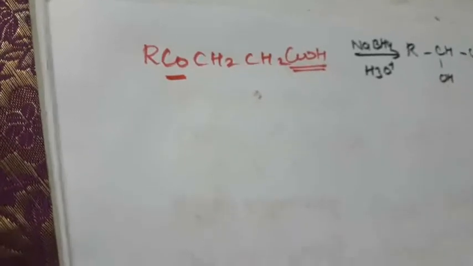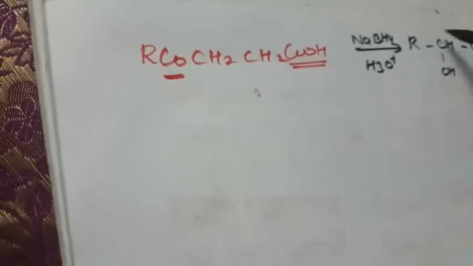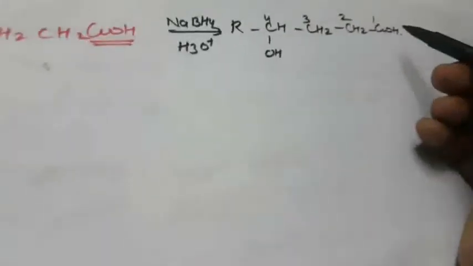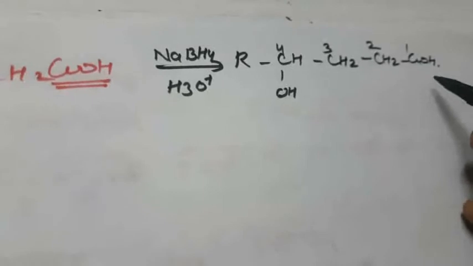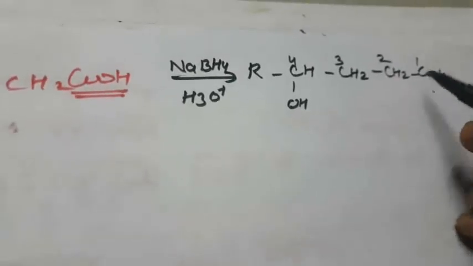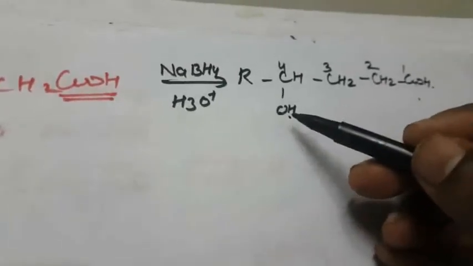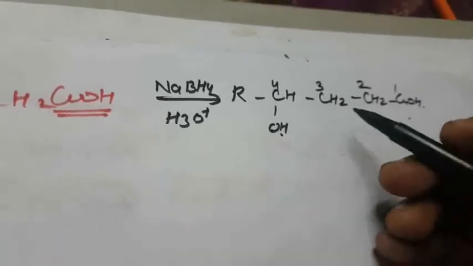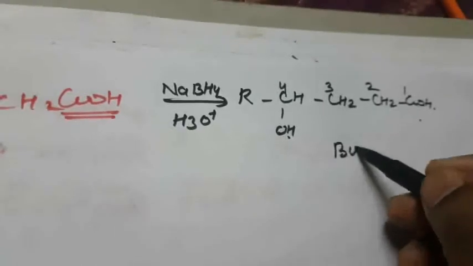So how to write the name? 1, 2, 3, 4. With more than 2 functional groups, which one do you give the priority? COOH gets the first priority, so the OH group becomes a substituent. How to name this compound? That is 4 carbons, so the root word is but.